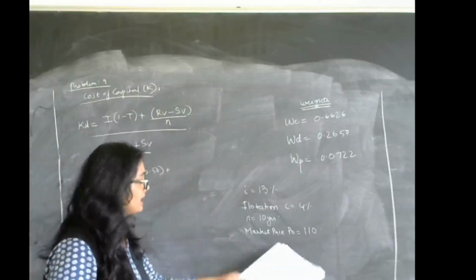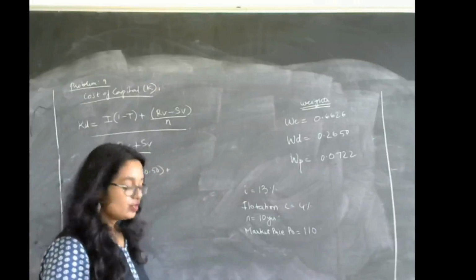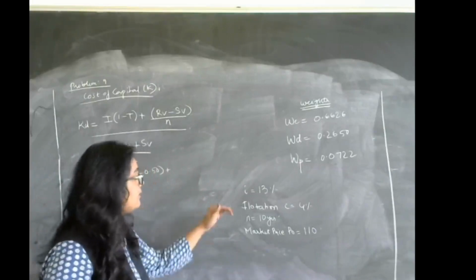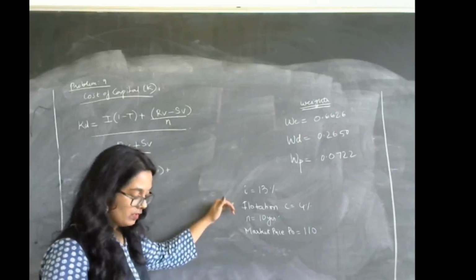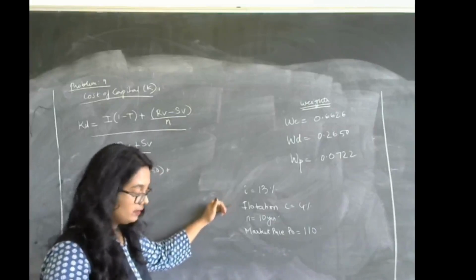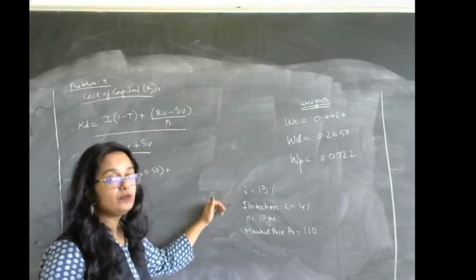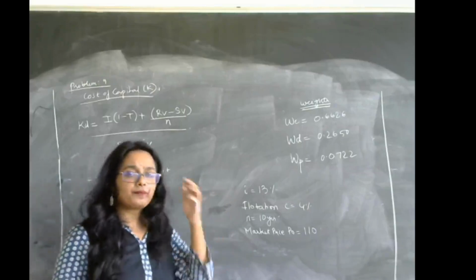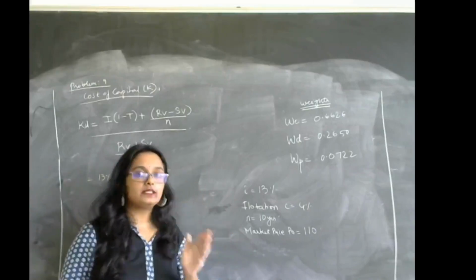We know that the market value is 110. So, we are going to take 110 minus flotation cost, which is 4. So, we have to determine the sales value, which is obviously going to be the same way. Like how we found out, it's going to be the same way. It is going to be 100 minus 4%.